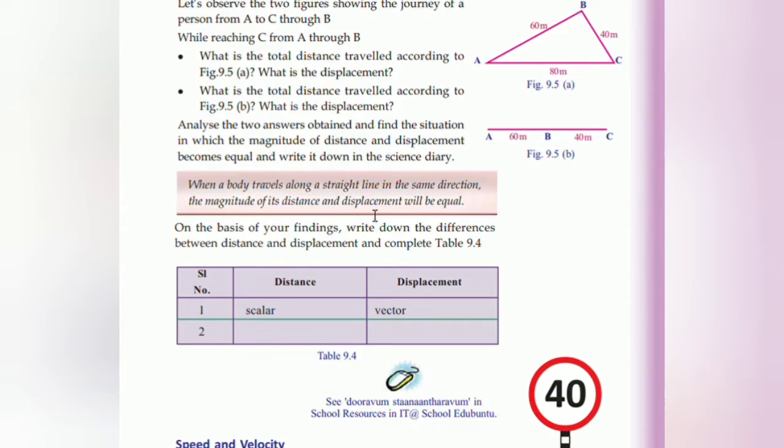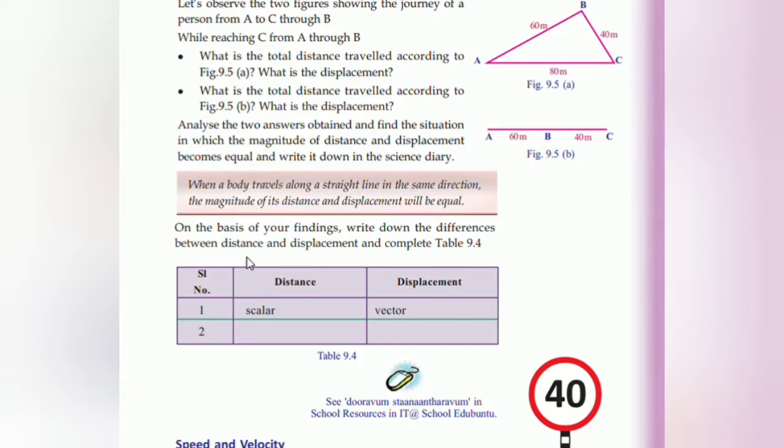When a body travels along a straight line in the same direction, the magnitude of its distance and displacement will be equal. That is, the distance traveled and the displacement will be found to be equal.